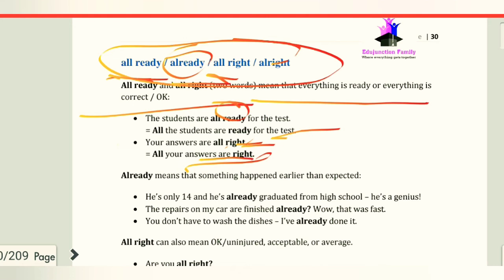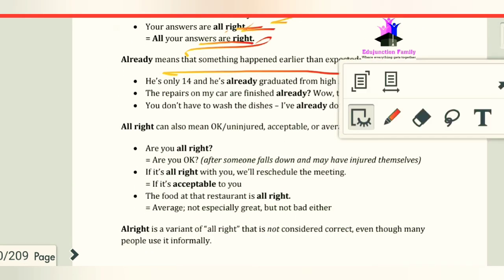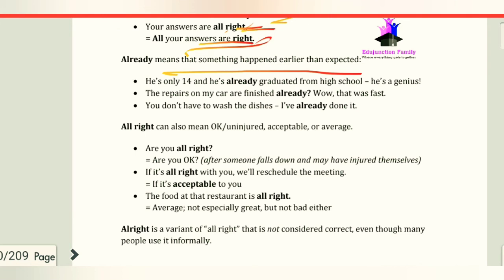Now already means that something happened earlier than expected. Then we use already, like: he is only 14, and he has already graduated from high school. He is a genius.